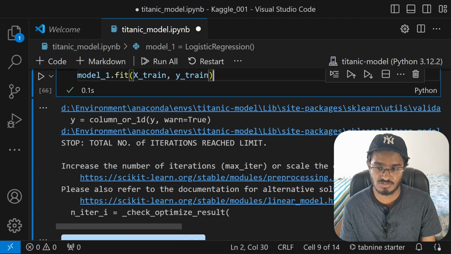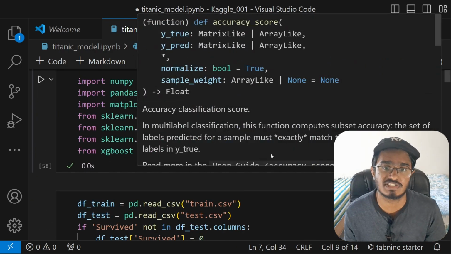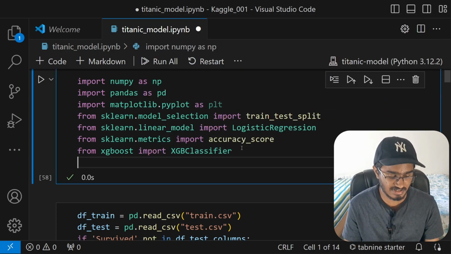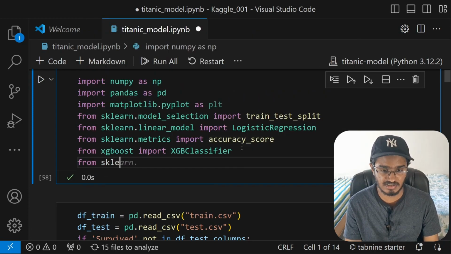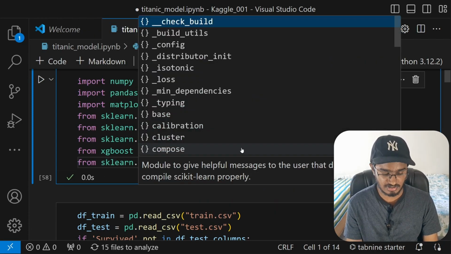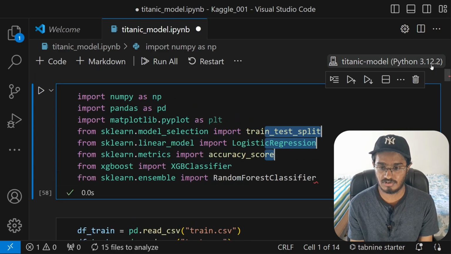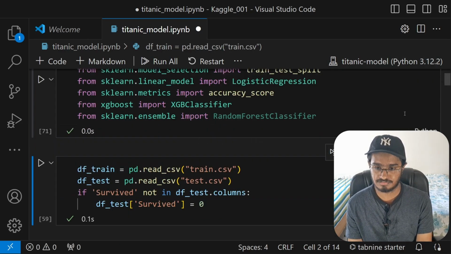And to my knowledge, we can also use random forest classifier. Again, that is another one which uses decision trees to identify classification. And this is pre-built in scikit-learn itself. So again, from sklearn.ensemble import RandomForestClassifier. All right, like that. Now run this code cell.